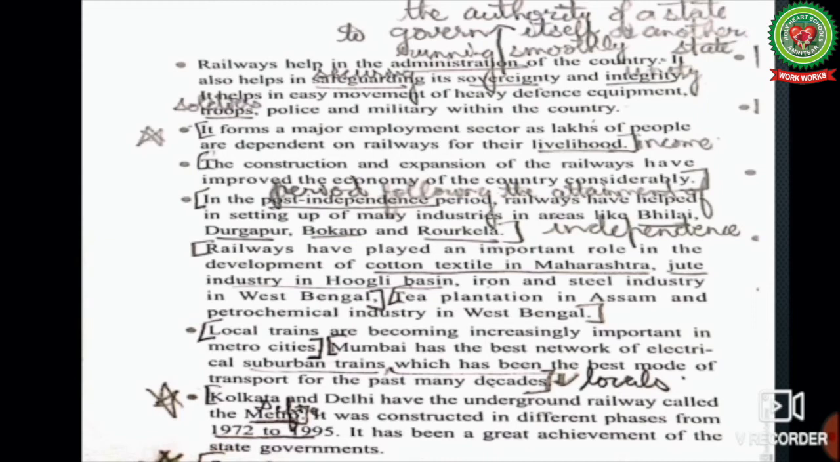Now let us proceed to the next. Railways help in the administration of the country, that is, to govern itself or another. They also help in safeguarding, that is, saving its sovereignty. Sovereignty here refers to the authority of a state to govern itself or another state, and integrity, that is unity. It helps in easy movement of heavy defense equipment, that is the safety tools, soldiers, police and military within the country. During the time of war, railways supply guns, tanks, army to the battlefield areas.